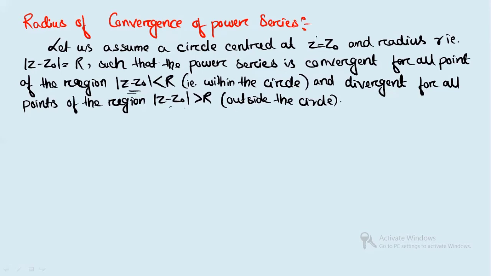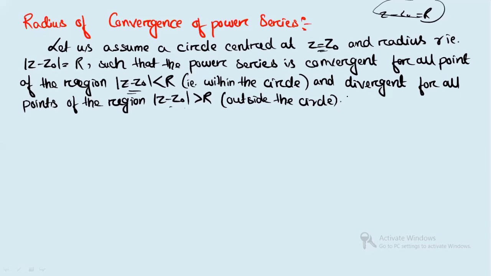So once again I'm telling that if you have a circle which is centered at z equals to z naught and the radius is r, you can say mod of z minus z naught is equal to capital R. So for that case, the power series will converge within the circle and it will diverge outside the circle. Within the circle means mod of z minus z naught is less than r, and outside the circle means mod of z minus z naught is greater than r. Now you see what is the r here. The r is said to be the radius of convergence of the power series.